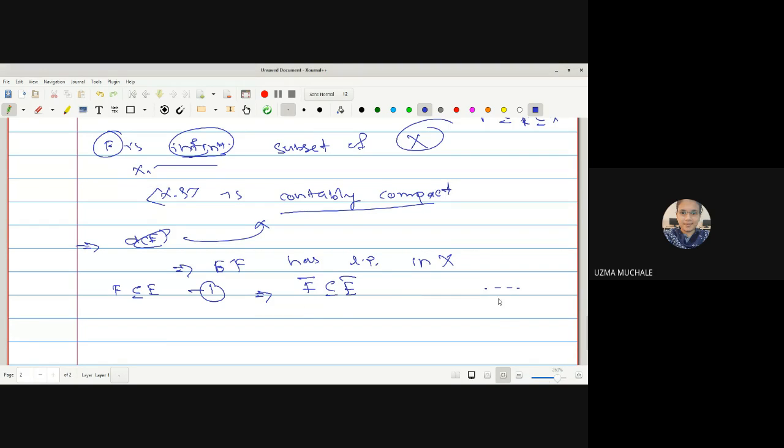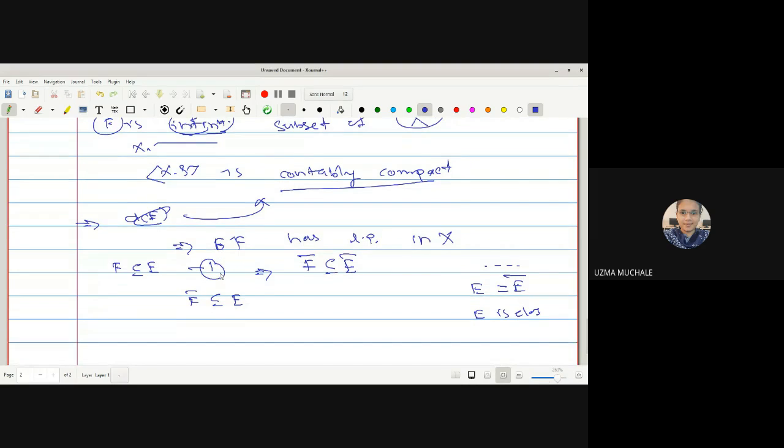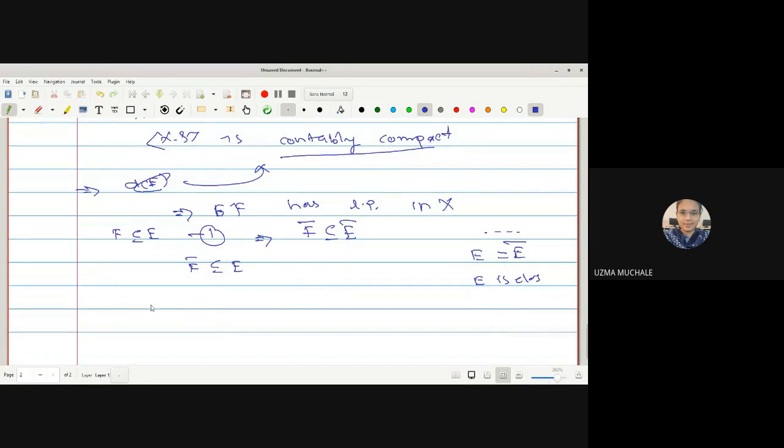What is given to us? E is closed. What do you mean by E is closed? E is closed if and only if E is equal to E bar. On the next line I can write F bar is contained in E, because E is equal to E bar. What is F bar? F bar is F union derived set of F, contained in E. This is our equation 2.